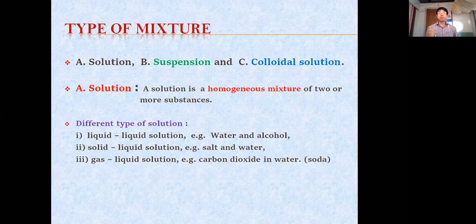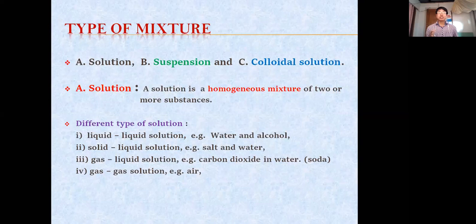Soda is nothing but carbon dioxide in water. Even the cold drink we drink has carbon dioxide in that solvent. So it is a gas liquid solution. Next is gas and gas solution, that is air. Air is a homogeneous mixture. At the same time, air is also a solution.